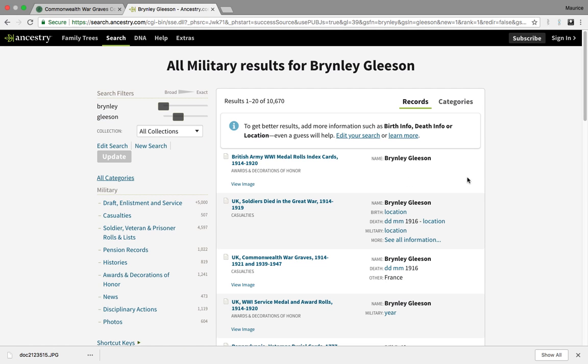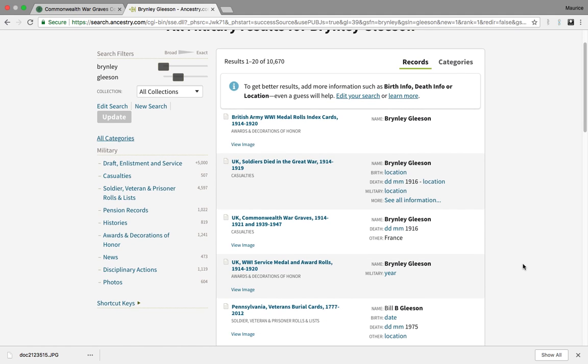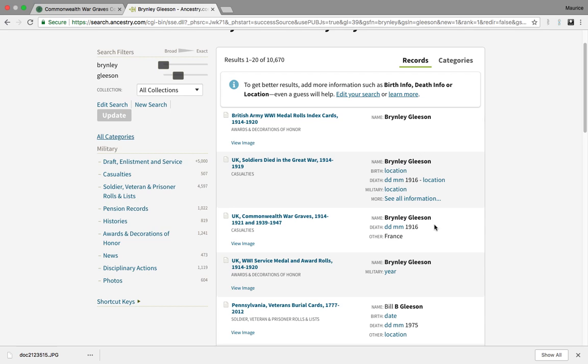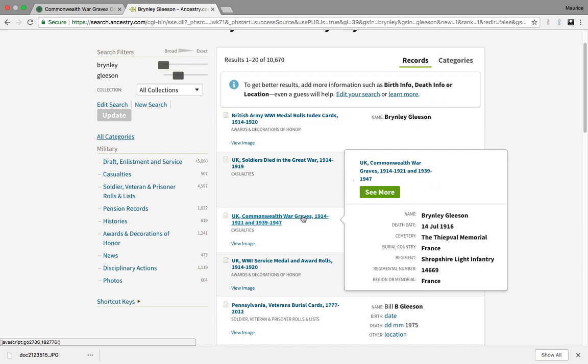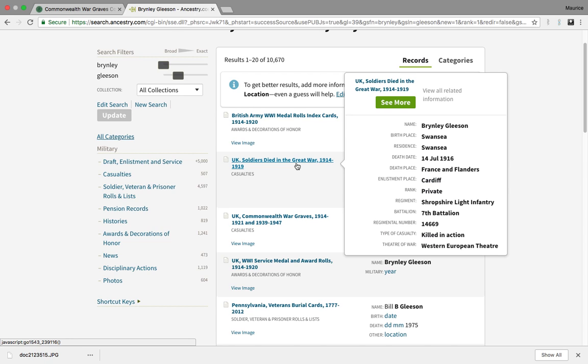Let's look at the military categories, and you can see that the first few ones are in fact probably related to our Brynley Gleeson. There is this one here, the UK soldiers who died in the Great War. If we actually click on that or hover over it, we see that his birthplace was Swansea. So already we have some additional genealogical information.